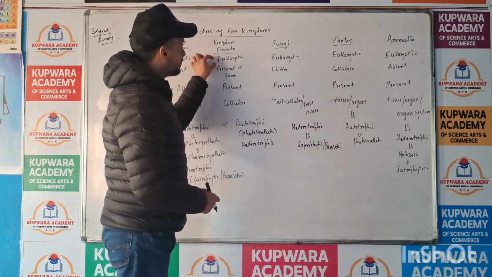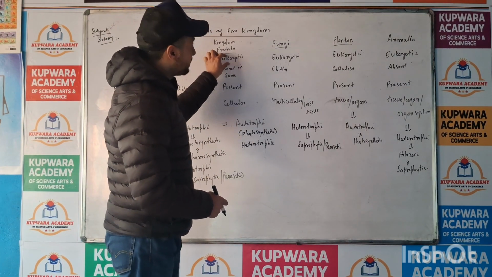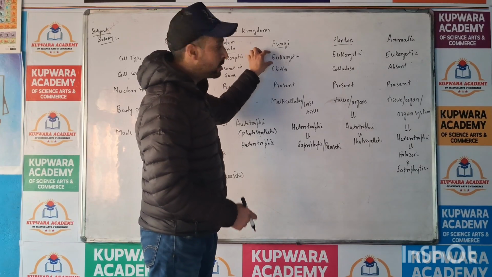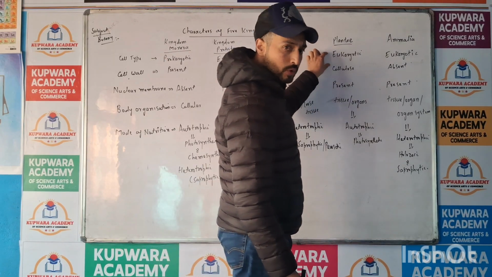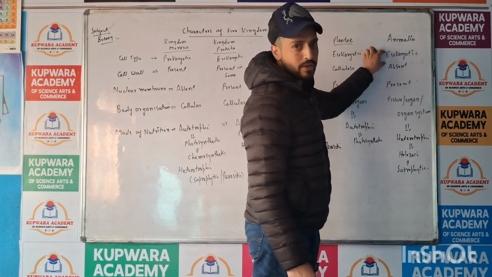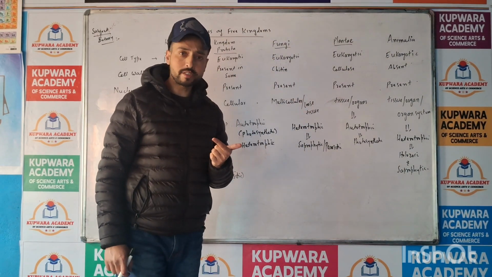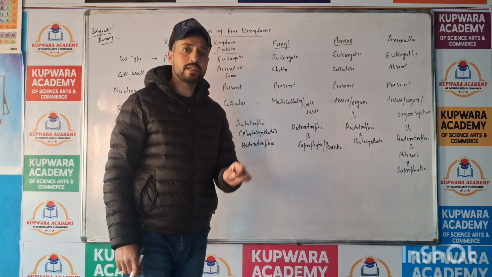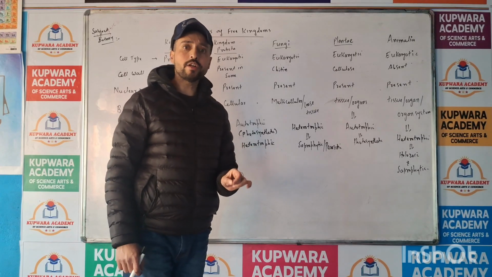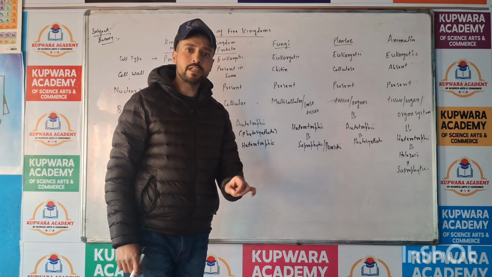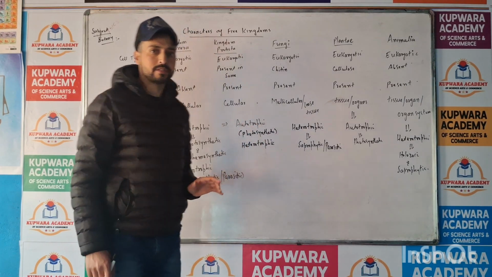Protista, they are eukaryotic. Fungi, eukaryotic. Plantae, eukaryotic. Animalia, eukaryotic. So prokaryotic means nucleus is not well developed and cell organelles are absent. And eukaryotic means a nucleus is well developed and cell organelles are present.